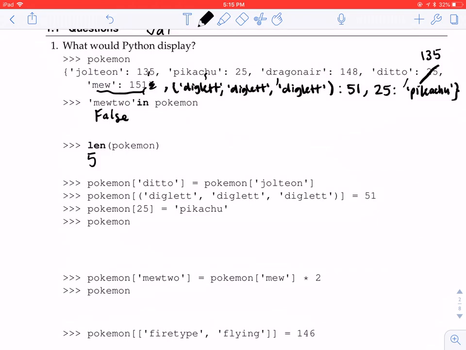Alright. And now when we call Pokemon, it's going to give back this dictionary that we have up here. So I can rewrite it again really quickly.